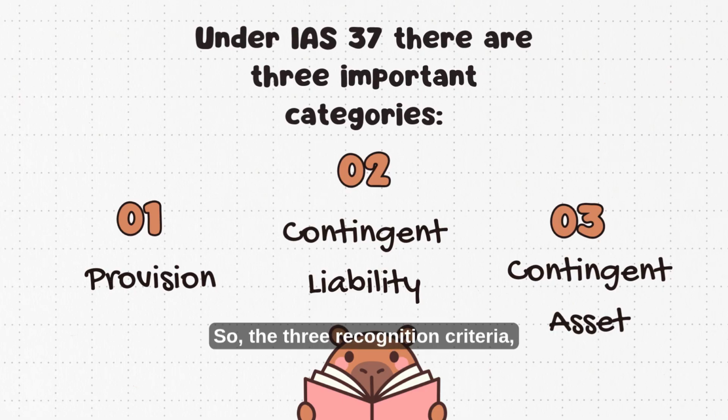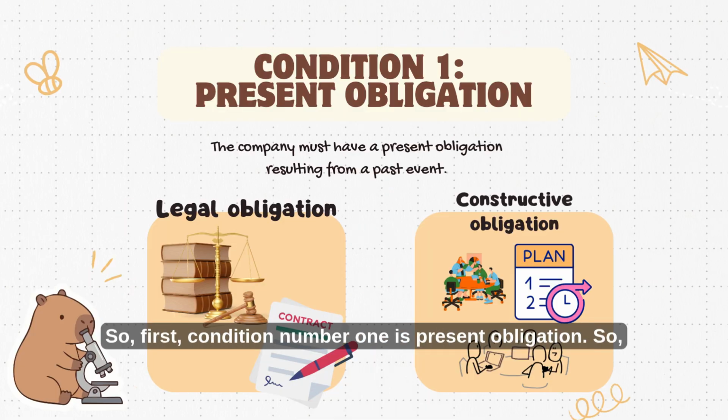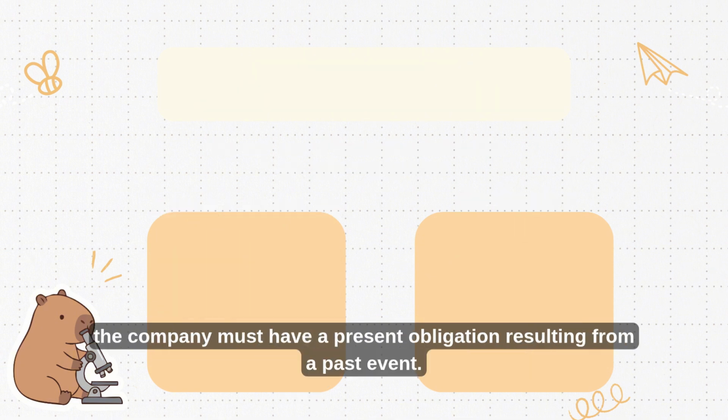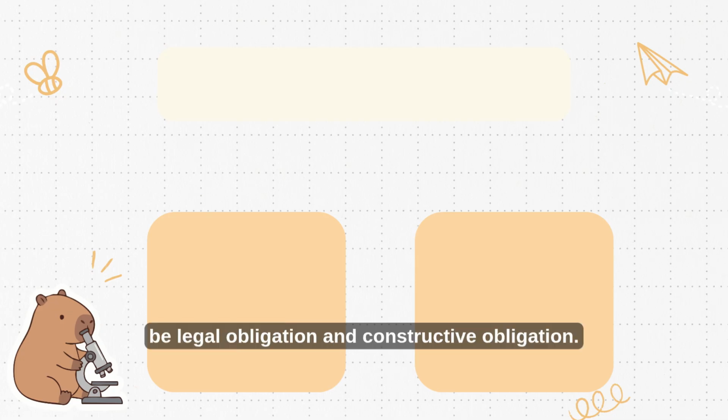The 3 recognition criteria are the most important section of IAS 37. To recognize a provision, all 3 conditions must be satisfied. I want you to remember this shortcut, POR. Condition number 1 is present obligation. The company must have a present obligation resulting from a past event. The obligation can be a legal obligation or a constructive obligation.